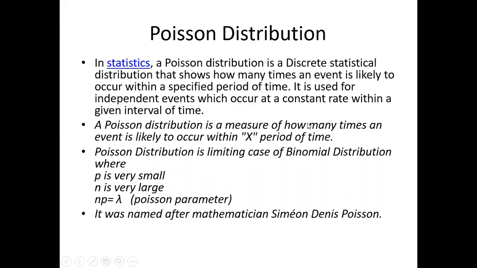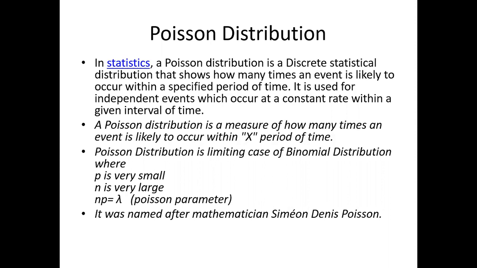Now, how does the Poisson distribution differ from the binomial? Simply, the Poisson distribution is a limiting case of the binomial distribution. We go with the Poisson distribution when p is very small and n is very large, so that np is finite. So np equals lambda, which is called the Poisson parameter.